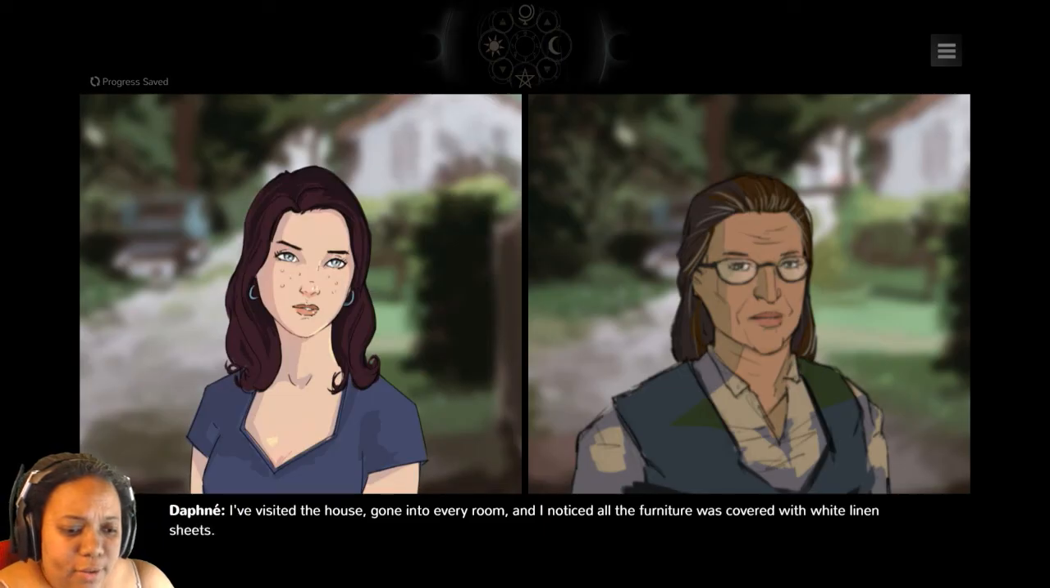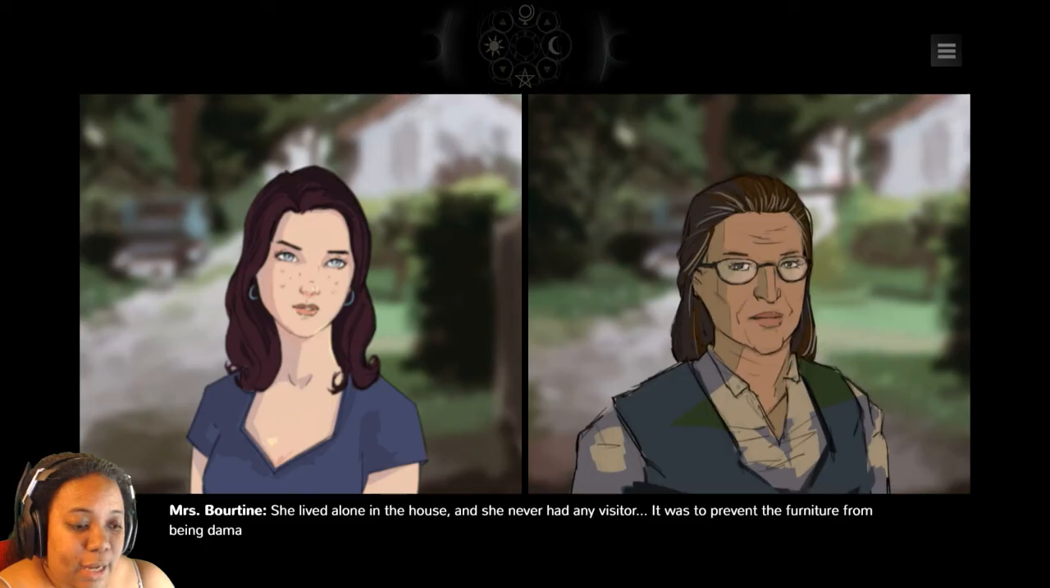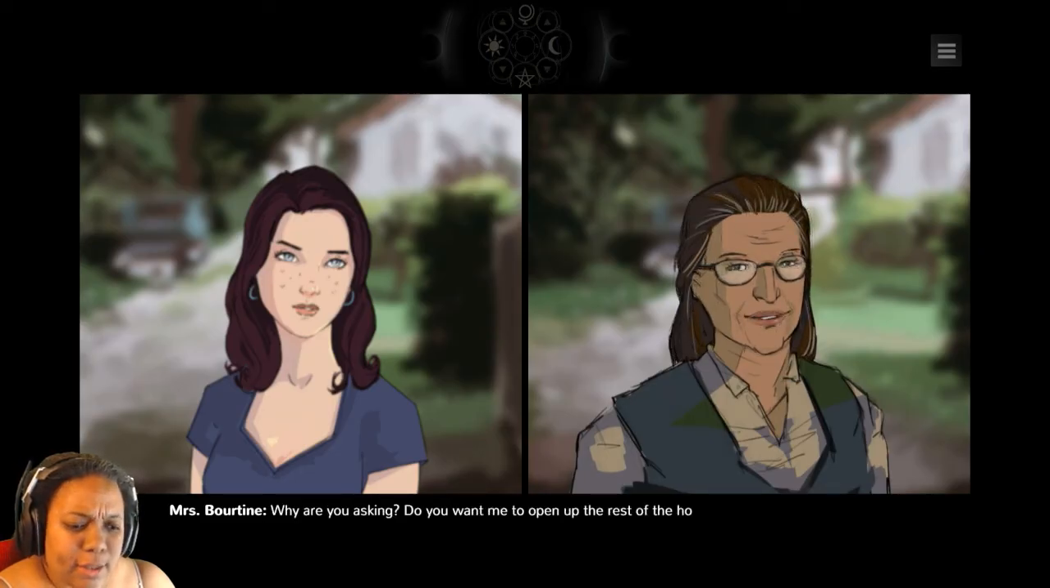I visited the house, gone to every room, and I noticed all the furniture was covered with white linen sheets. Yes, it was Madame, your grandmother, who asked me to close most of the rooms. She lived alone in the house, and she never had any visitor. It was to prevent the furniture from being damaged. Why are you asking? Do you want me to open up the rest of the house? No, that's not why I was asking. One of the rooms, I guess it was my mother's old bedroom. Why wasn't it closed, as you say?